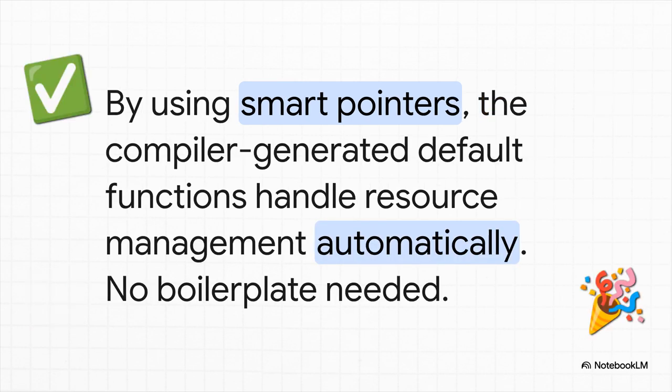But the modern way? Oh, it's so much better. It's called the rule of 0, and it's just brilliant in its simplicity. All you do is swap that raw pointer for something like a std::unique_ptr, and just like that, you've handed off all that messy resource management. The smart pointer already knows how to handle itself correctly when it's moved or destroyed. So what happens to our 5 special functions? Well, the default ones the compiler generates for us now do exactly the right thing. We write 0 of them. Our class is now lean, safe, and focused purely on its job.